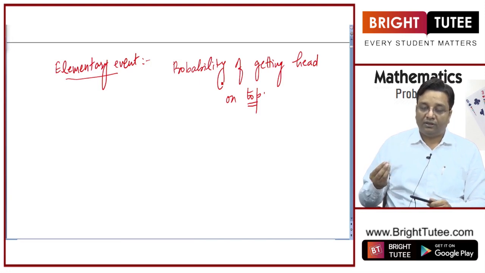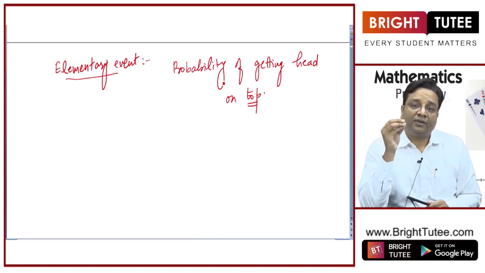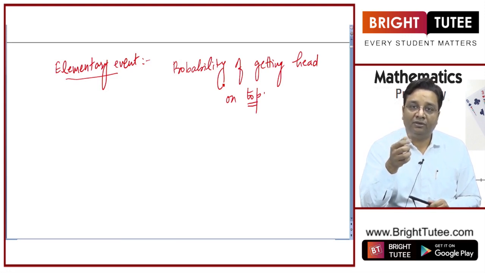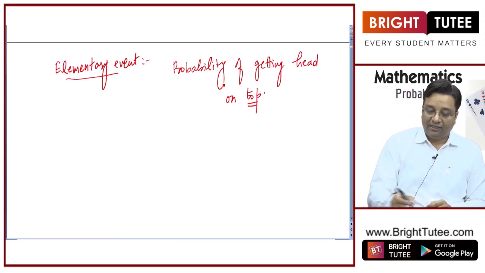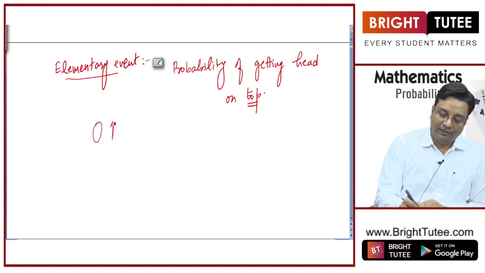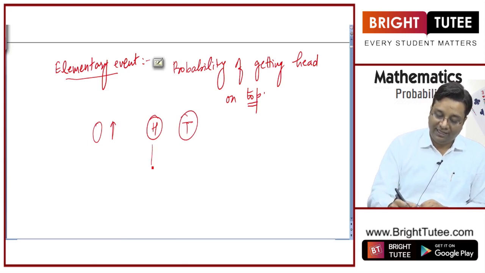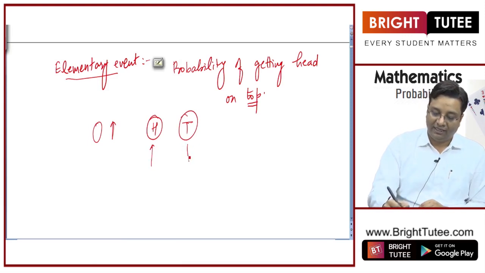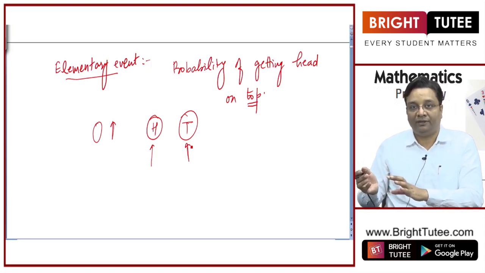So when you throw a coin, what are the possible outcomes? Either you will get head or tail. Now I ask you about a particular event, what is the possibility of getting a head, right? So there is only one outcome in this case which is favorable, of getting a head. So that kind of events are known as elementary events. So what I mean to say is, when you throw a coin, you will either get head on top or you will get tail on top. So getting a head on top is one elementary event, getting a tail on top is another elementary event, right?